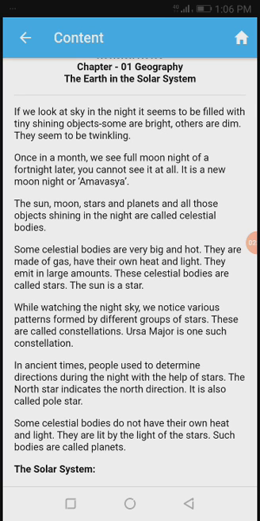In ancient times people used to determine directions during the night with the help of stars. Ancient times means in olden days, people tried to find directions with the help of shining stars. The north star indicates the north direction. It is also called the pole star.